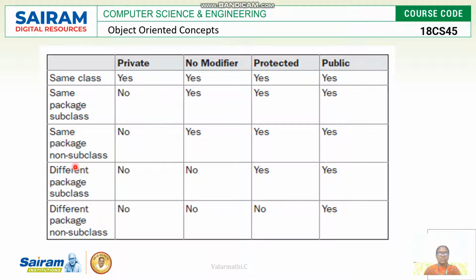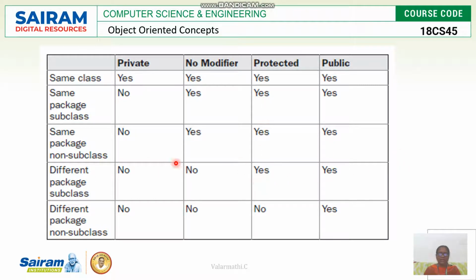For same package non-subclasses, we know that private is not allowed in any of these categories because private is only visible inside the same class. Then no modifier is allowed and protected is allowed, because it is in the same package. For different package subclasses, private obviously will not be allowed, and no modifier is also not allowed because it is in a different package.